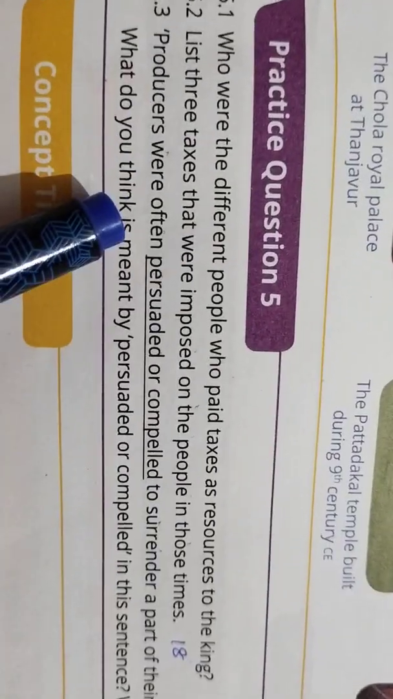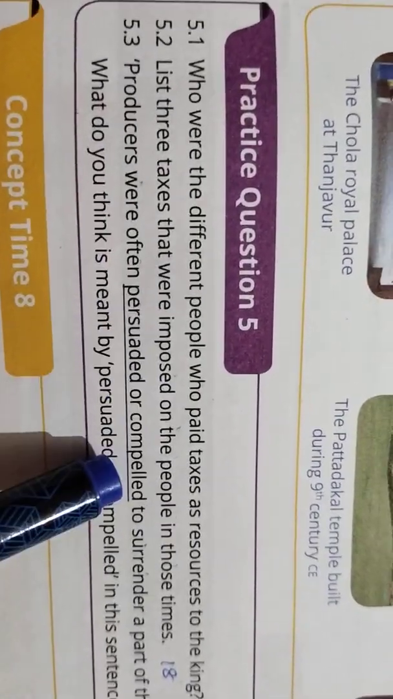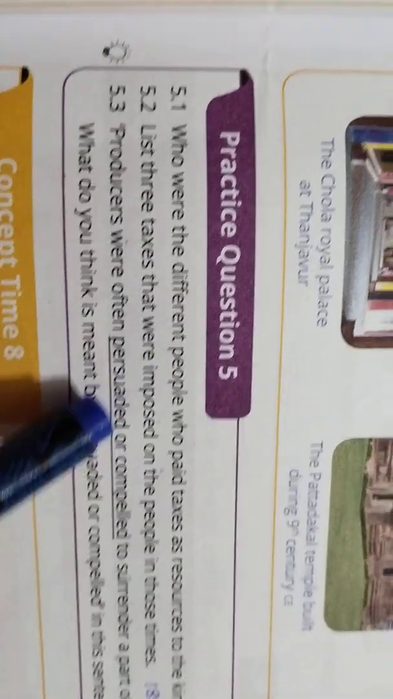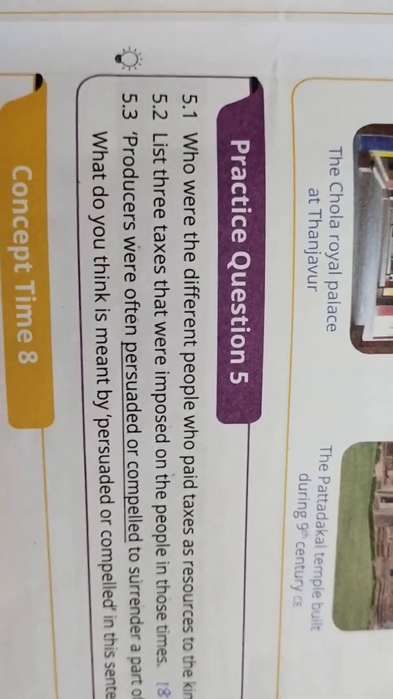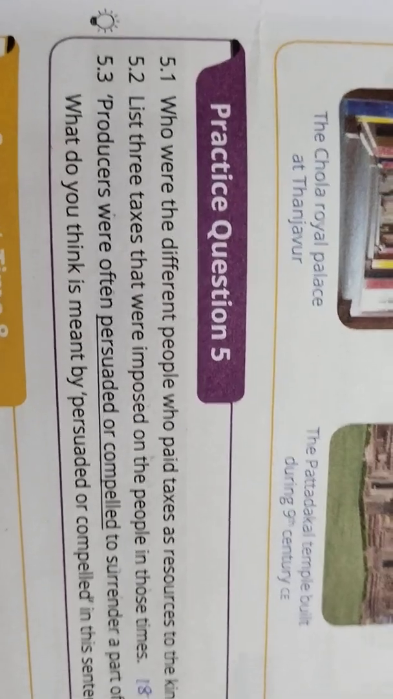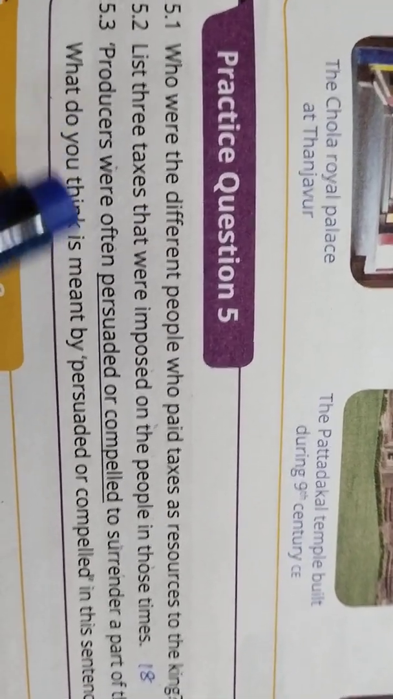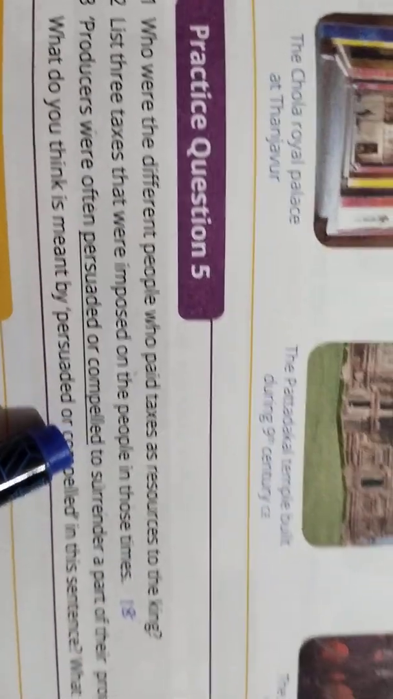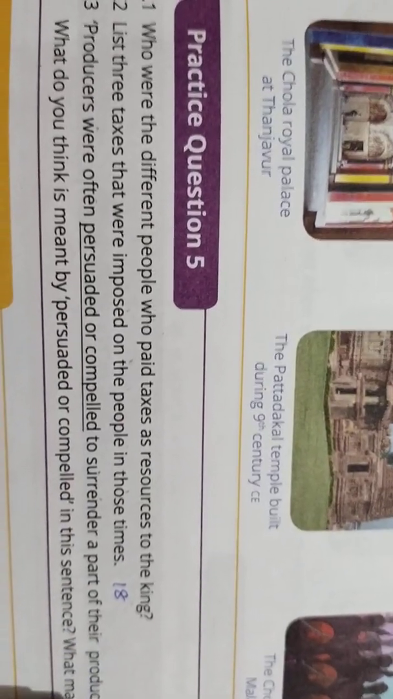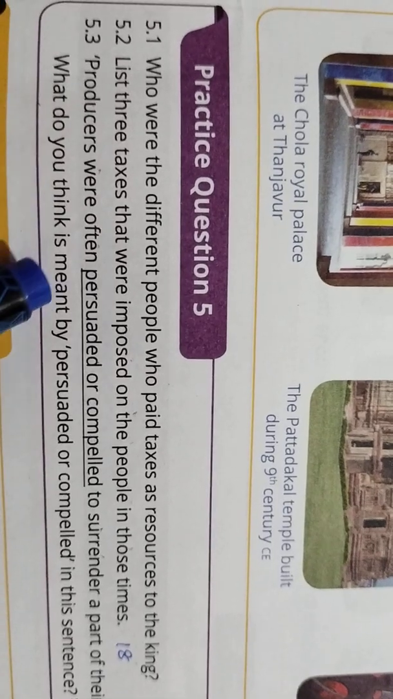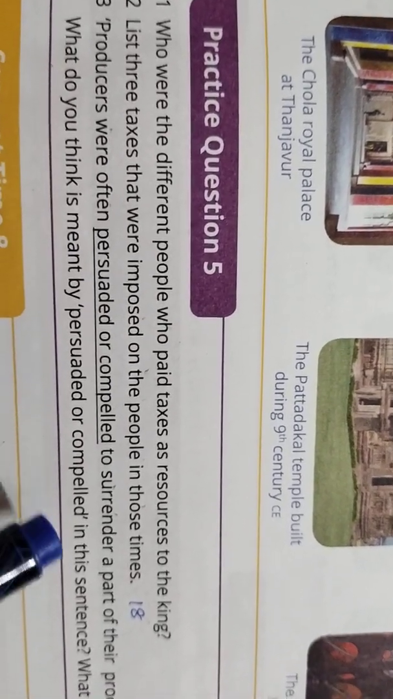The next question is about producers who were often persuaded or compelled. Persuaded means, without any choice, they are compelled to pay. They will get the tax. That is known as persuaded or compelled. So here, the producers were often persuaded or compelled to surrender a part of their produce. What do you think is meant by persuaded or compelled in the sentence? What makes you think so?